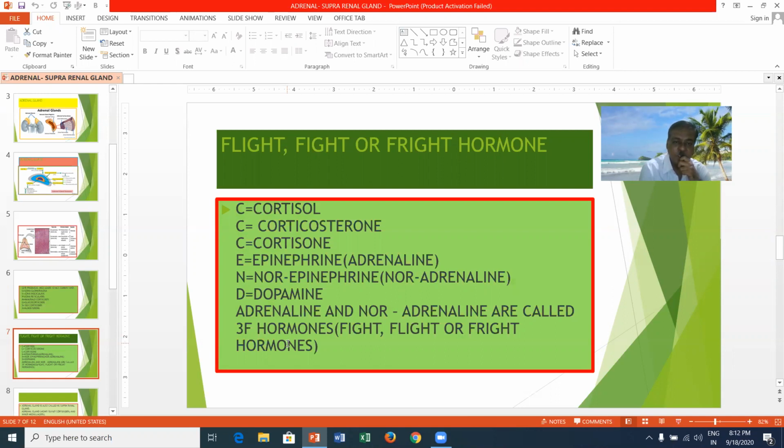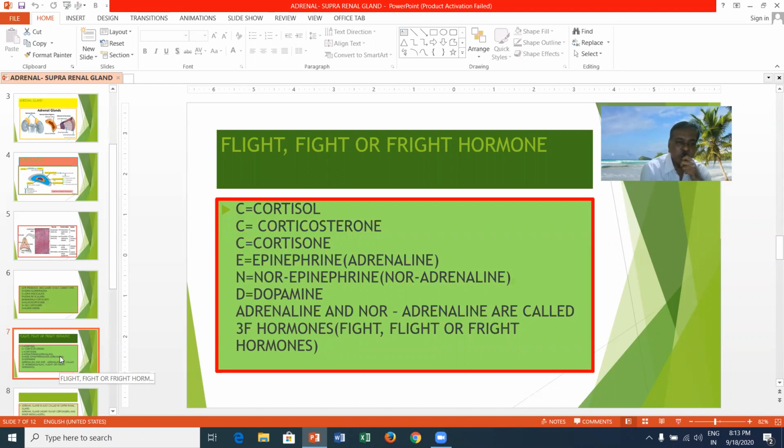Sometimes they fight. That's why these three hormones are called 3F hormones. In the case of Ladakh, our soldiers fight against the Chinese soldiers. That's why adrenaline is released and acts as a fight hormone.